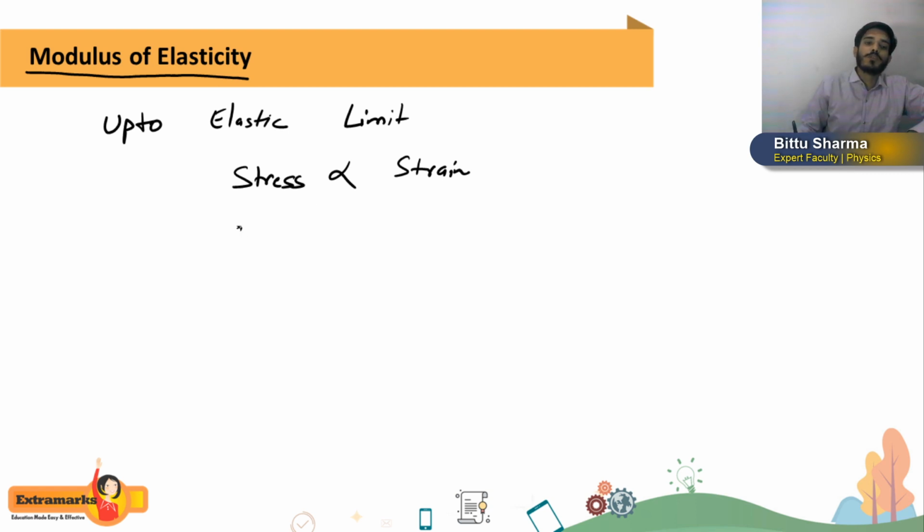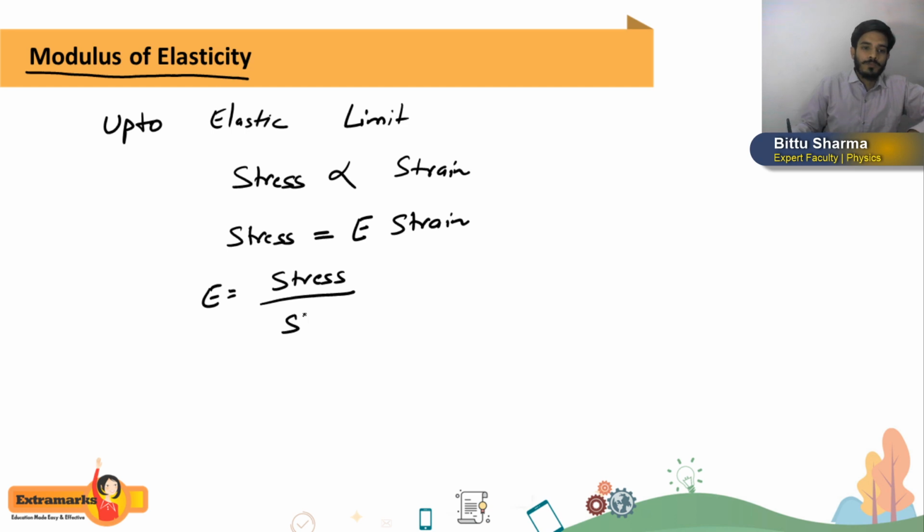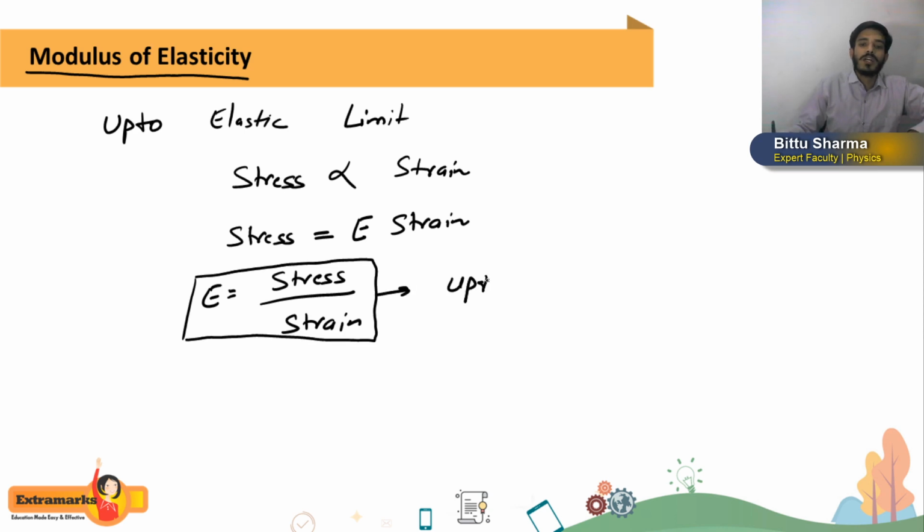Stress is directly proportional to strain. So if I remove this proportionality sign, I have to add some constant capital E. This capital E is called the modulus of elasticity, and its formula will become stress by strain. E will become what? Stress by strain. So remember this thing, we get modulus of elasticity up to the elastic limit.